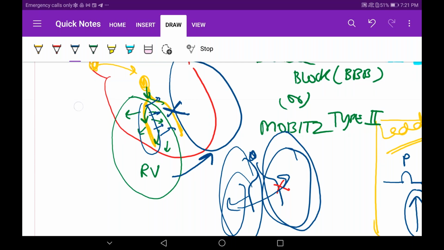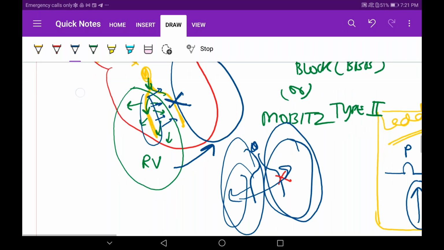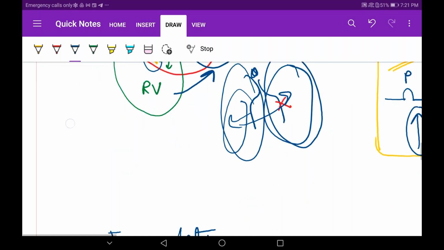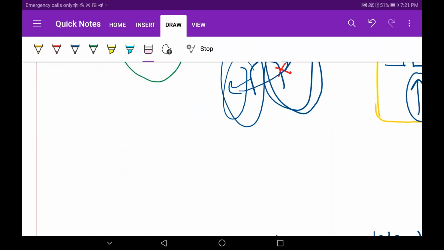So what will happen on the ECG? Tell me. What function is getting problematic over here? Ventricular depolarization, right?